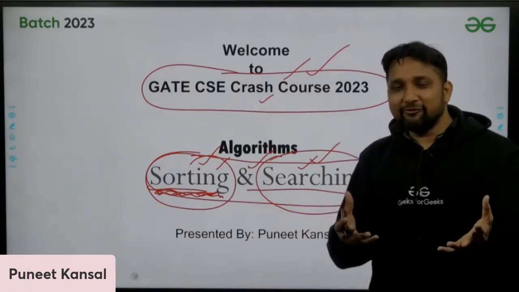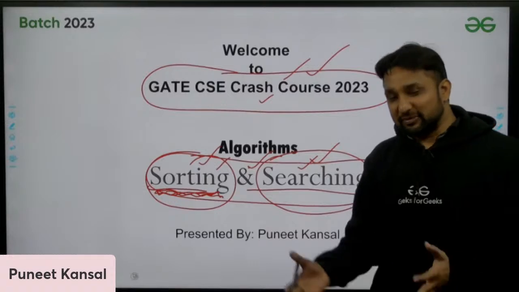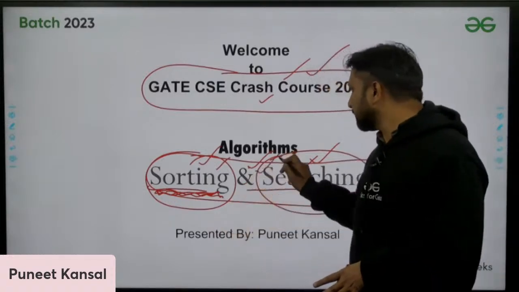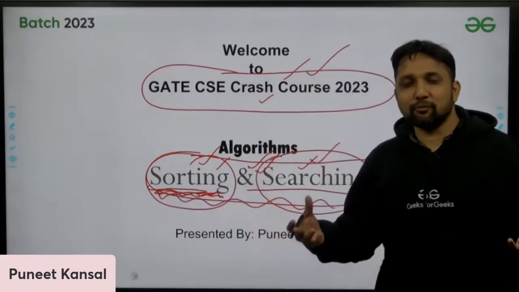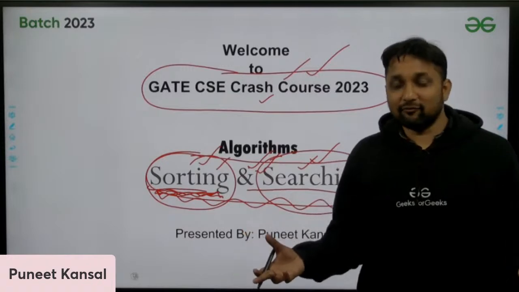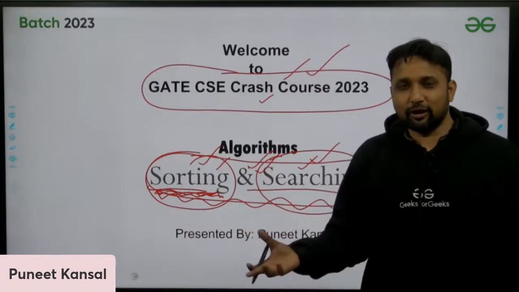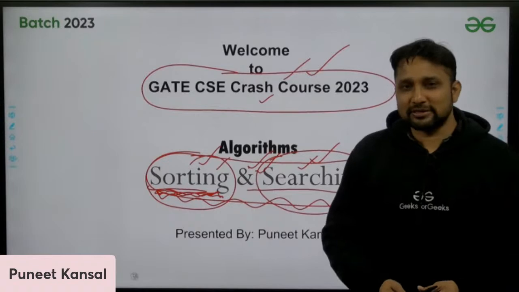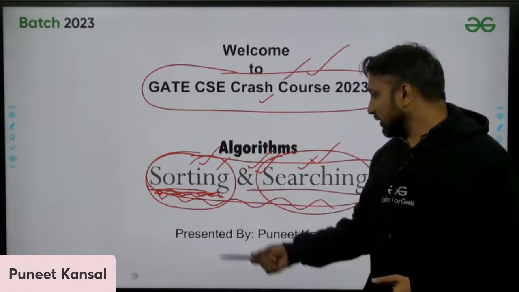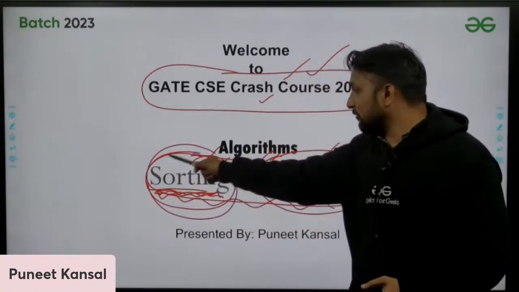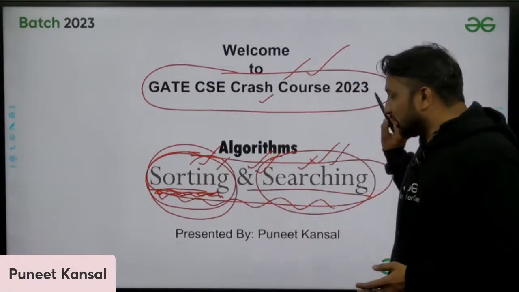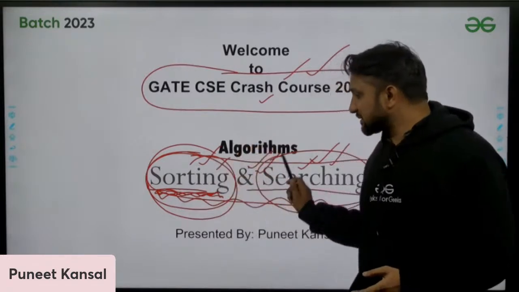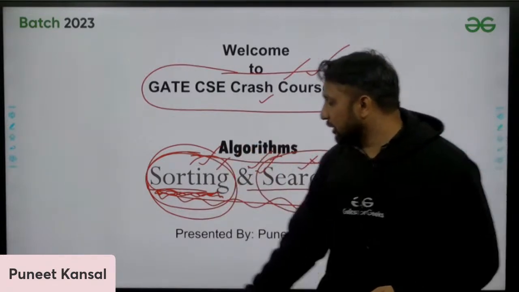And the third benefit you can take from this particular session is that it is related to DSA, which is the most important subject, you can say, for computer engineers or IT engineers. So we are covering one of the most important topics from that most important subject. So even if you are not preparing for GATE, this session is still going to help you in your company preparation.